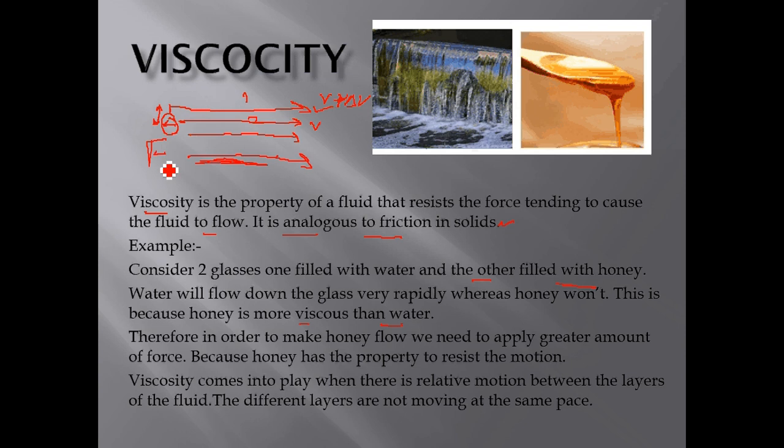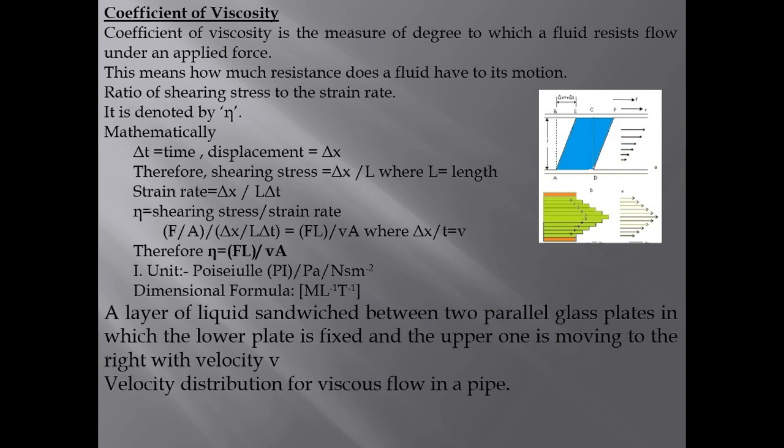Next, we find out the coefficient of viscosity. The coefficient of viscosity measures the degree to which a fluid resists flow under the applied force. This means how much resistance a fluid has to its motion. It is the ratio of shearing stress to the strain rate. It is denoted by eta.